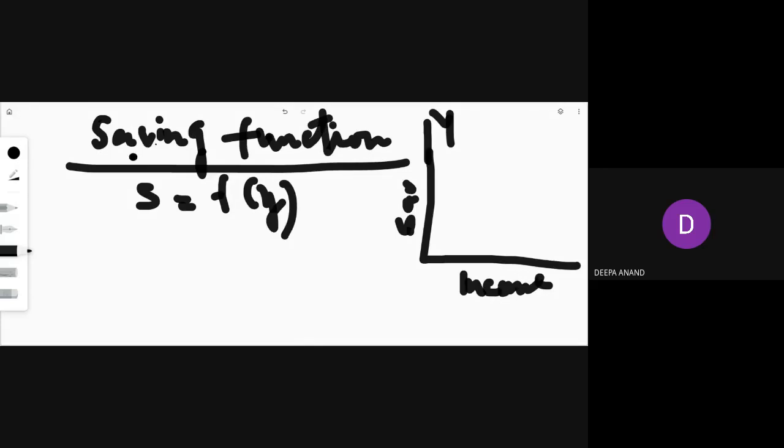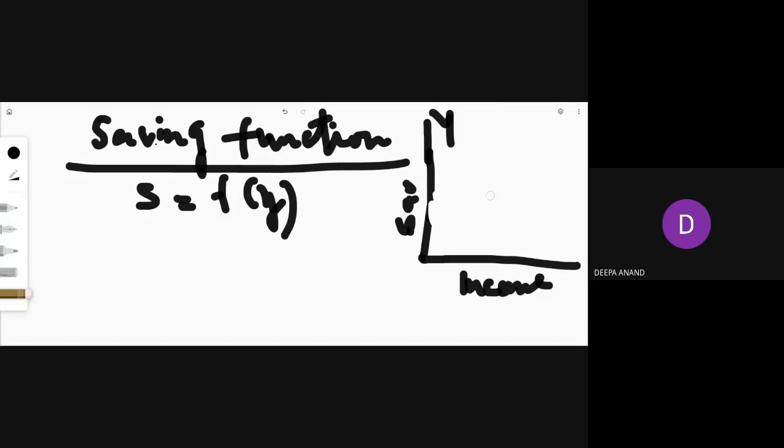In the consumption function, we have to show the consumption curve like this, because the consumption does not start from zero here, so your consumption curve looks like this. So this was the consumption curve. But now I have to draw the saving function, not the consumption function. I'm not going back to consumption again; we will revise afterwards. So now we have to deal with the saving function.